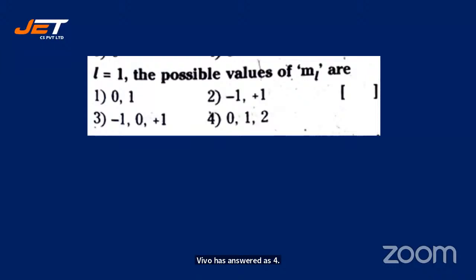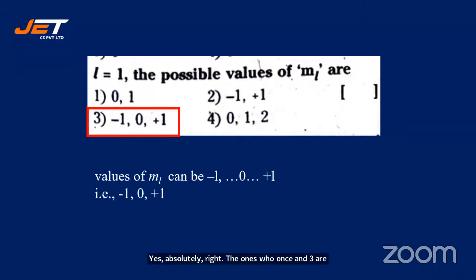L value is given. M value goes from -1, 0, and 1. Yes, absolutely right. The ones who have answered 3 are absolutely right. Excellent students. L can be minus L, so on till 0, so on till plus L. So in this case, it is -1, 0, and +1. So the magnetic quantum number goes from -L to +L with all integers in between. Let's go for the next one.